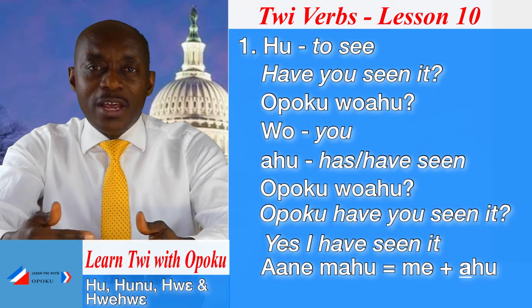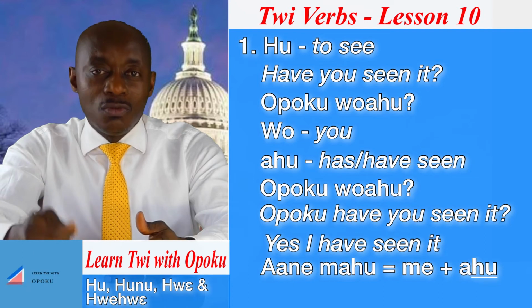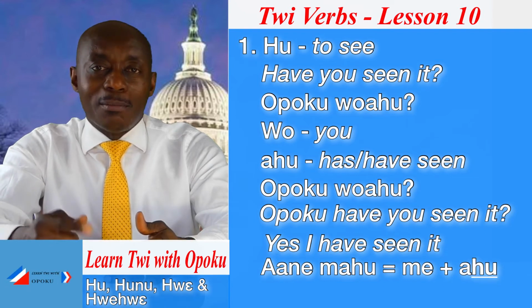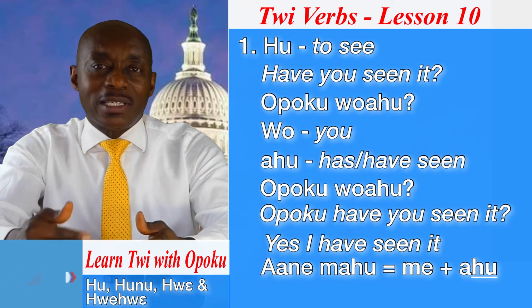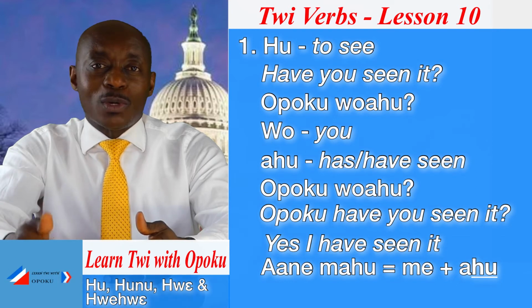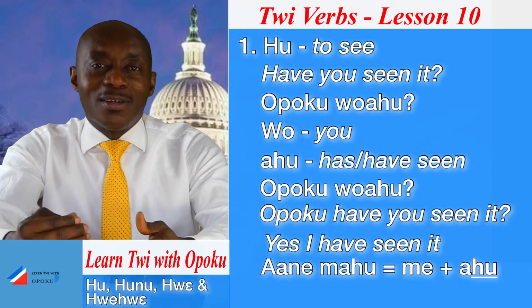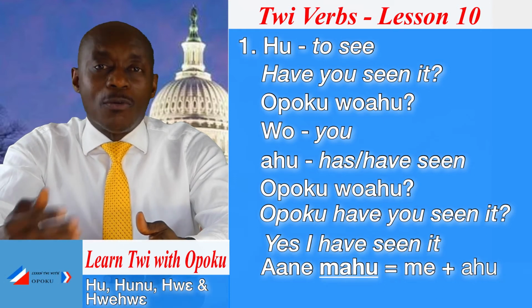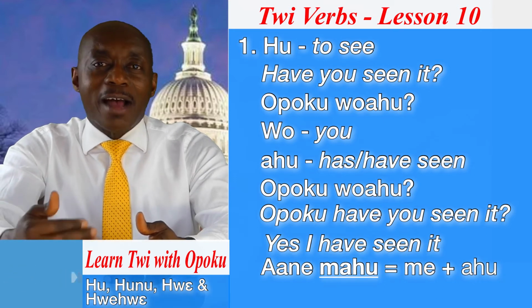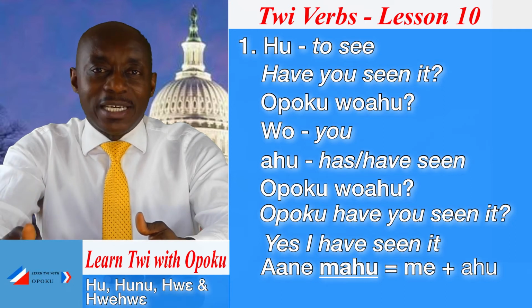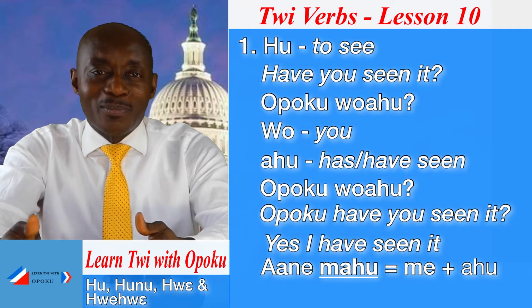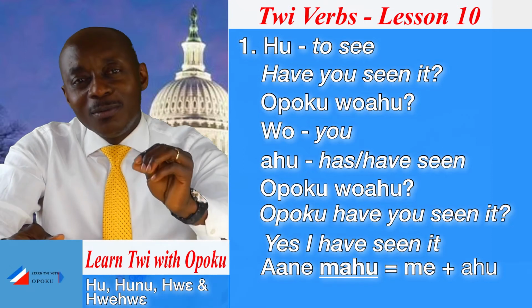So here the main verb is what? To see. But because it is in the perfect tense, it is prefixed with what? A. So we say ahu. So in all, I will say mahu. I have seen it. Mahu. So that is hu, to see.